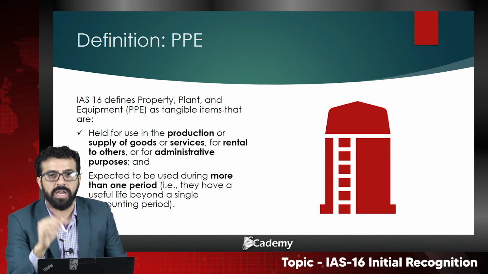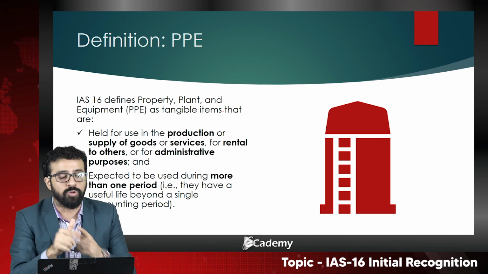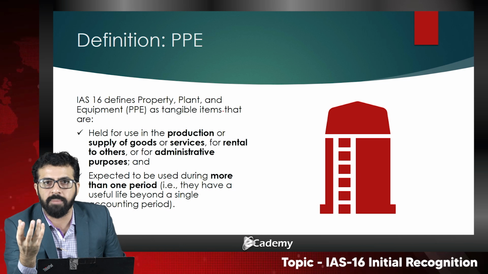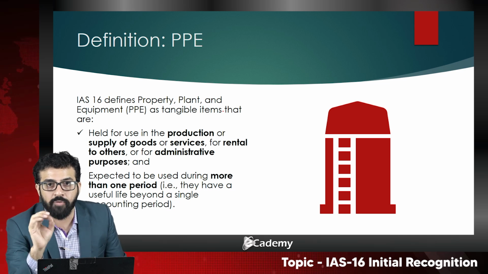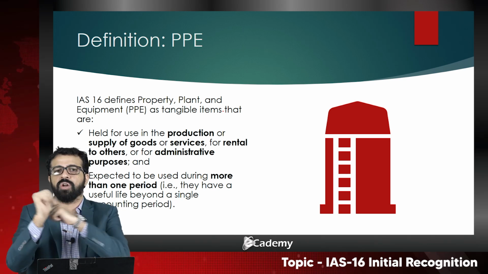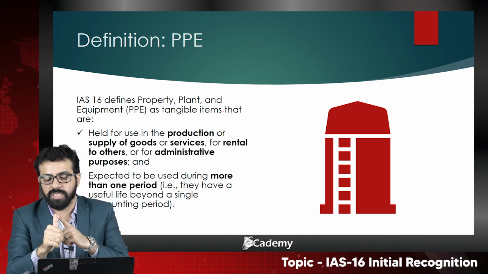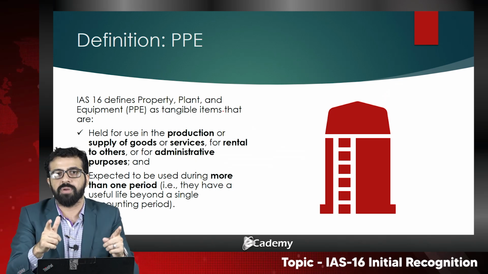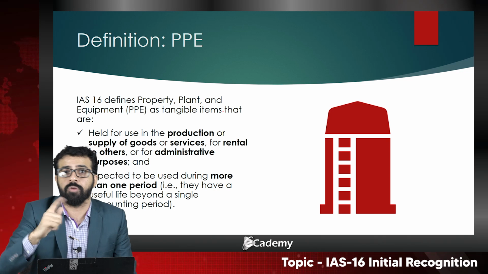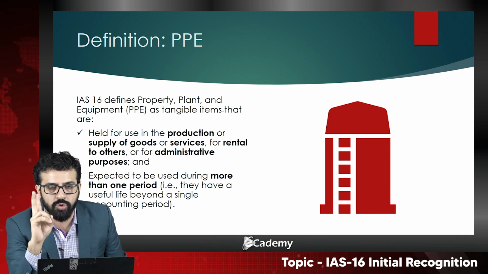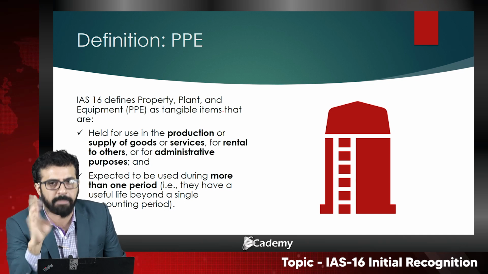And that asset is held for use, not held for resale, not held for realizing a short-term benefit or short-term gain, but held for use in the production of goods, the production of services, the supply of goods, the supply of services, or for rental to others, or for administrative purposes, and is expected to be used for more than one accounting period. That would fall under the category of IAS 16. These two conditions and criteria must be kept in mind.